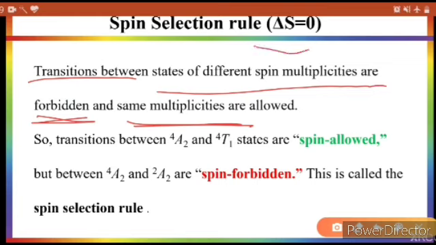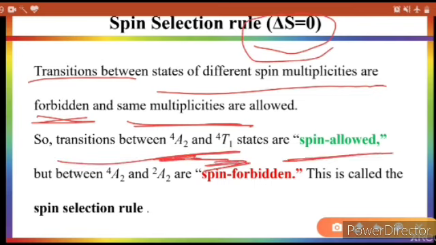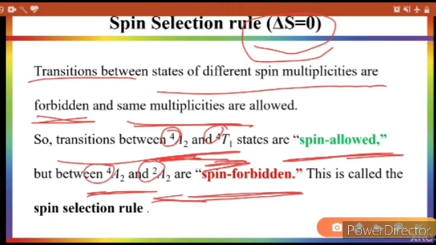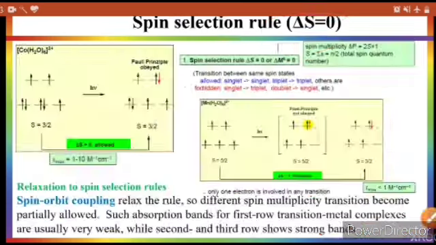So for the same electronic spin, delta S should be 0. For example, transition between 4A2 to 4T1 will be allowed because the spin of both is the same, but 4A2 to 2A2 is not allowed, a spin forbidden transition, because here the two have different spin.